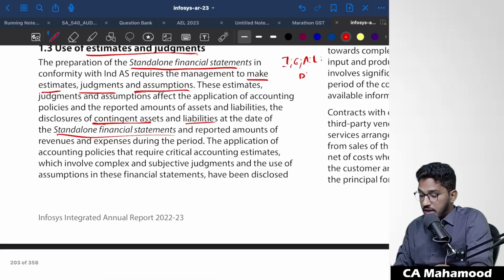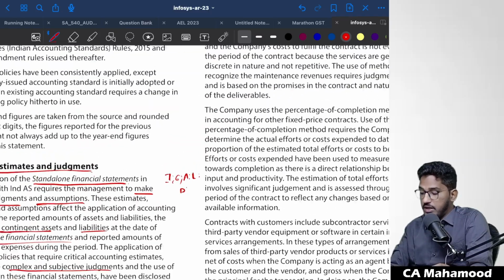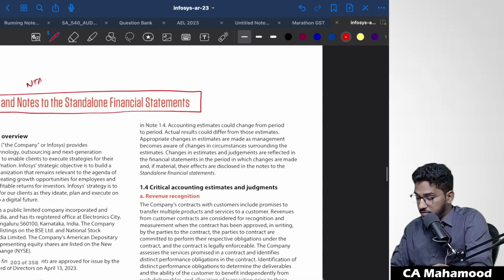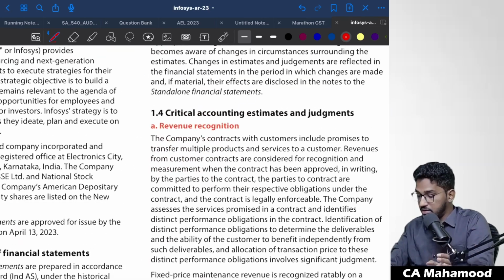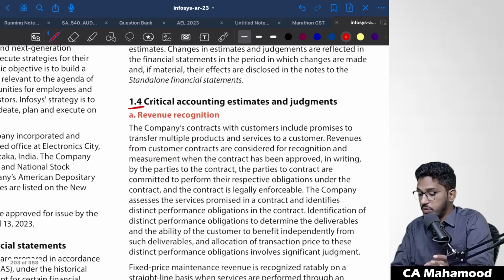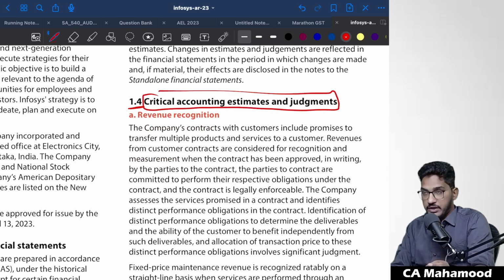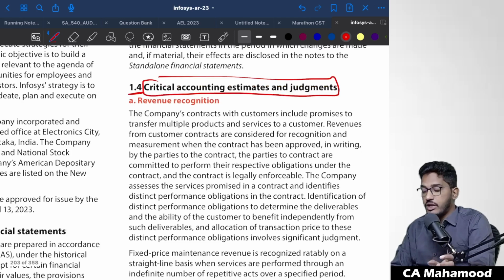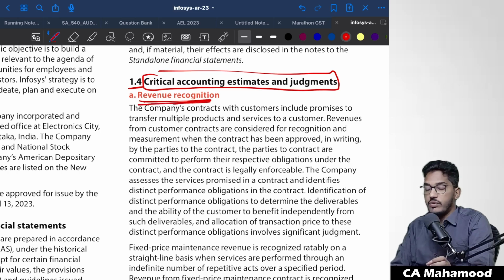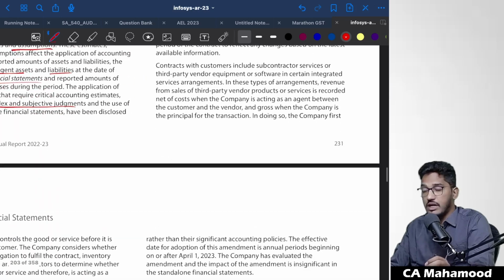And the application of accounting policies that require accounting estimates which involve complex and subjective decisions, and so on. All these things they will say; this is not important from our examination perspective. I just wanted to show you some practical things. If you see this note number 1.4, they are telling some of the critical accounting estimates they have made. Infosys, while preparing the financial statements of their organization, what are some critical accounting estimates they have made? In which areas have they made some important accounting estimates? First they are telling revenue recognition. So they are telling that in the area of revenue recognition, they have made use of accounting estimates.